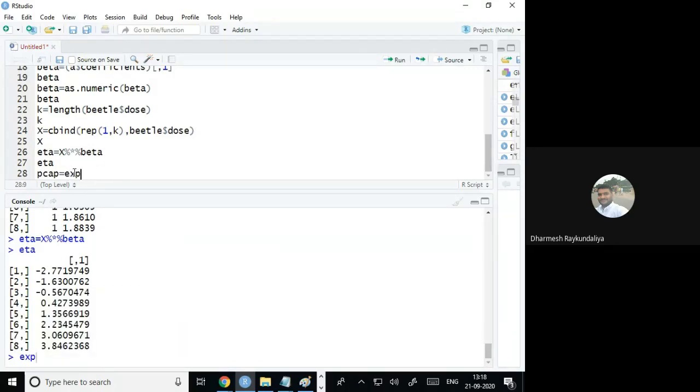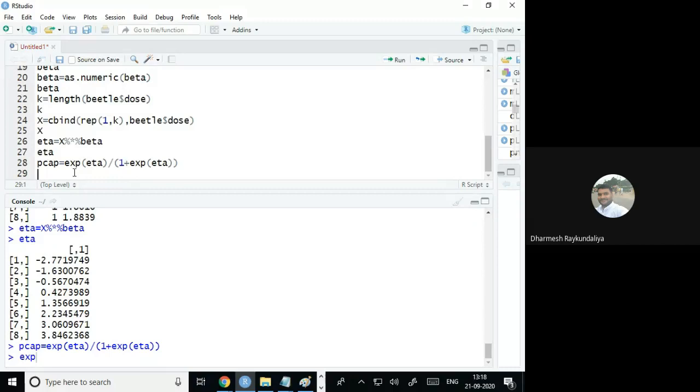Exponent of eta divided by 1 plus exponent of eta. Okay, so this is the p cap.